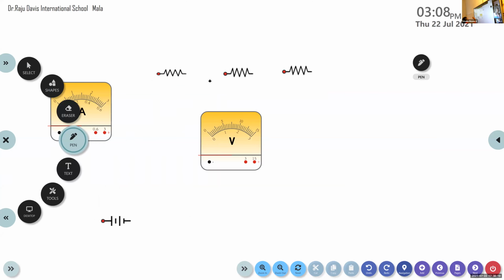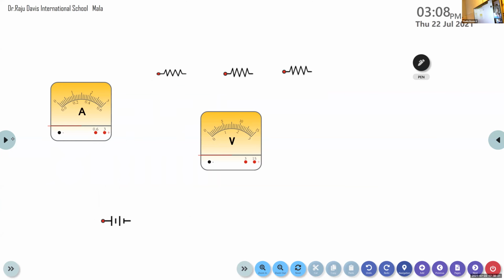So what do you mean by series combination of resistors? Can you define it? Rose, what do you mean by series combination of resistors? The definition. Resistors in series. Yes, the end-to-end connection of resistors.